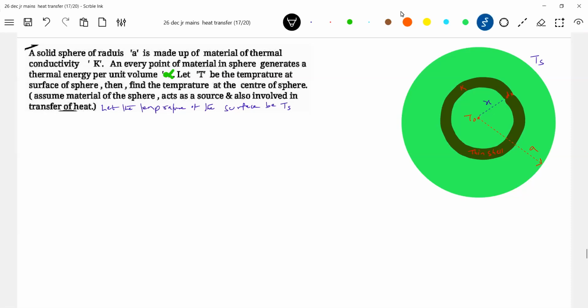Please notice the words here are very important. Power generated in the thin shell, let me write dP. Alpha is the rate at which heat is generated per unit volume. You look at the unit for this. What is alpha?